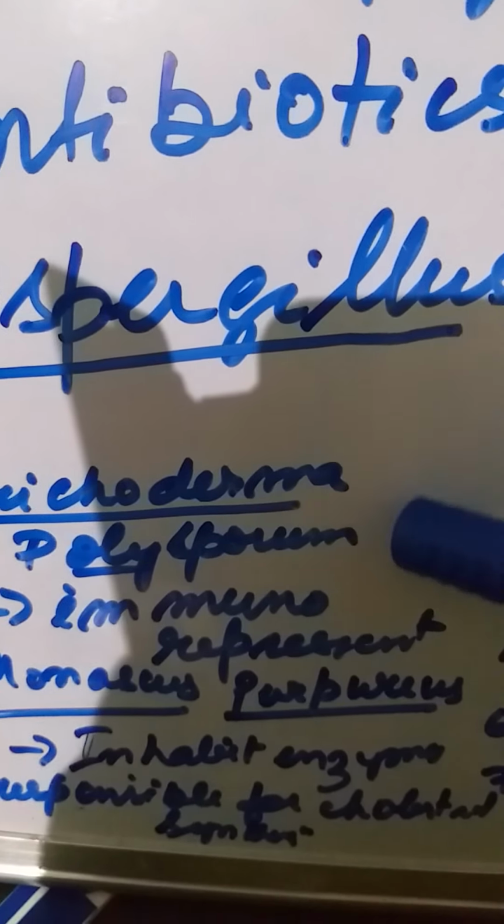And finally, lastly, we have Monascus purpureus. It is basically an enzyme that inhibits the production of cholesterol. So it is used as a cholesterol-lowering agent in patients.